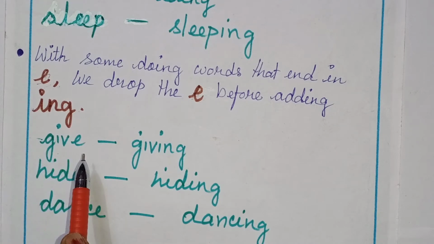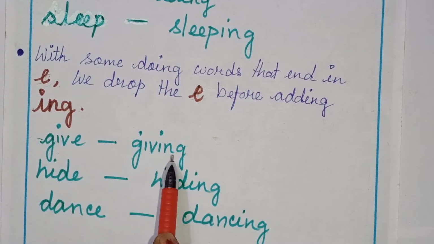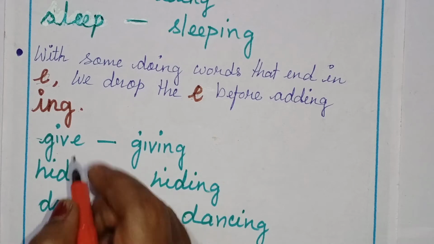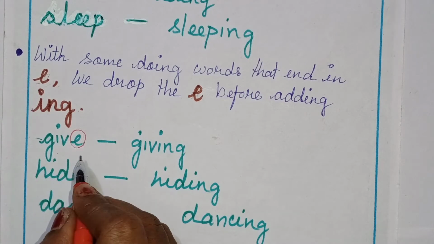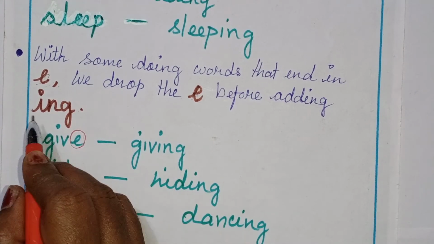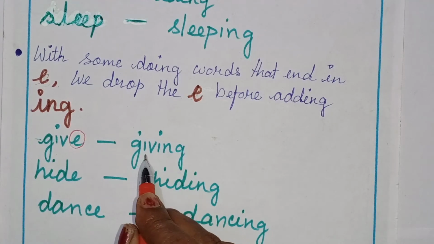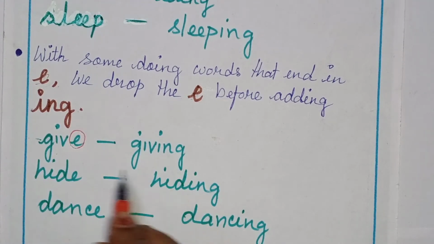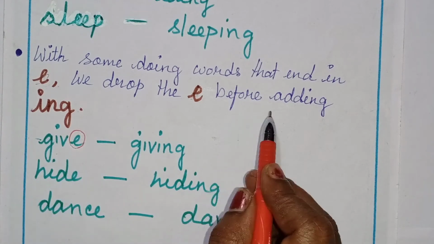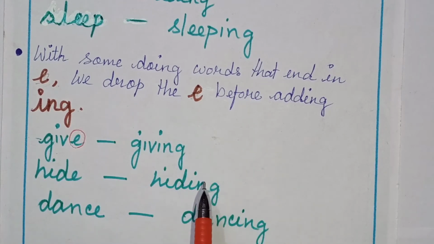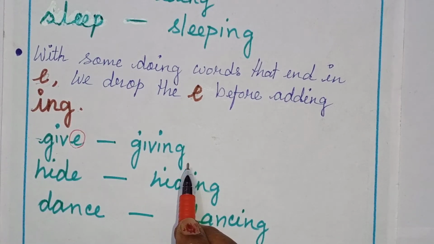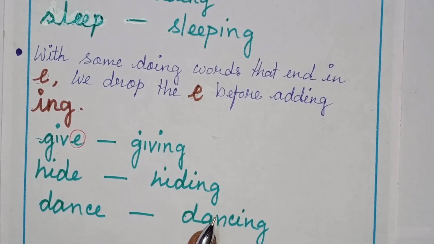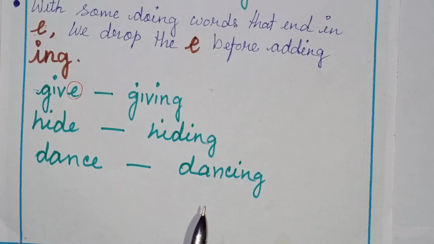Give, give, when you give something to someone, give. So giving, giving, it is changing. See, this E is changing. Give. See, when it is changing to ing, what it is written? Giving. See, E is not there. Instead of, it is dropped down. Here it is written, no? We drop the E. So, this E is no more in this word. Just giving. Next another, with some example, I'll make you more clear.